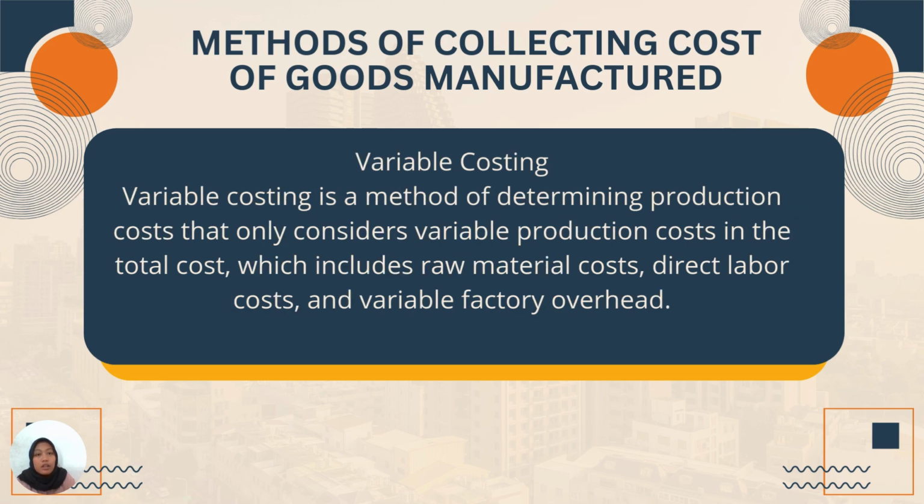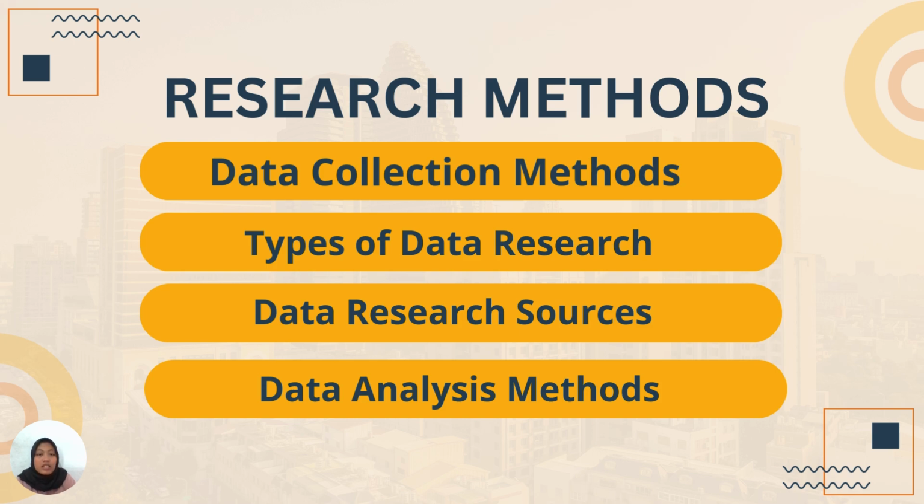The next is method of calculating cost of goods manufactured. Variable cost. Variable cost is method of determining production cost that only consider variable production cost in the total cost, which includes raw material cost, direct labor cost, and variable factory overhead. Next slide is research method. Consists of data collection method, types of data research source, data analysis methods.